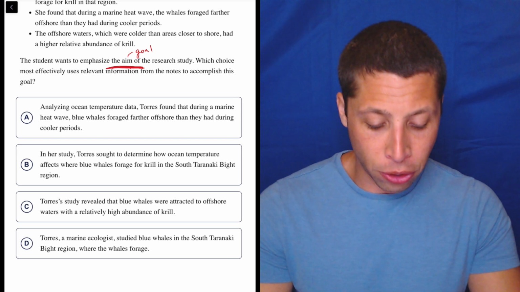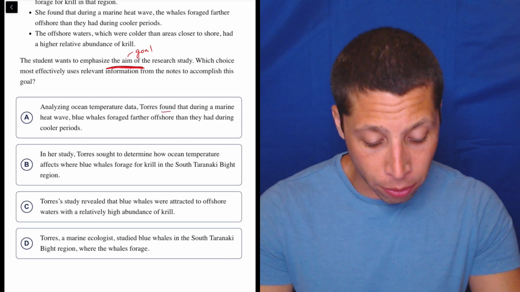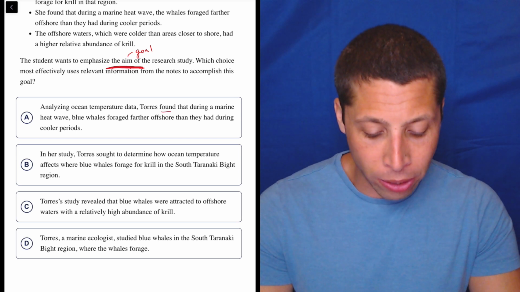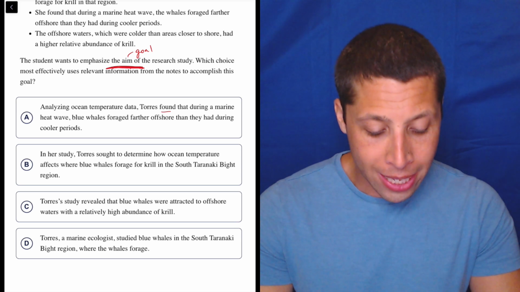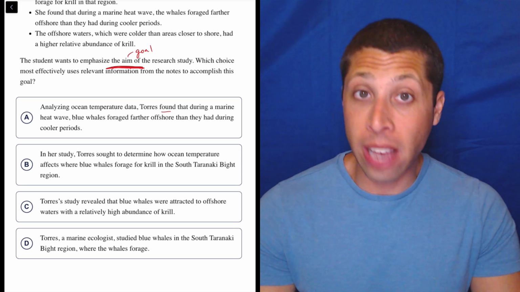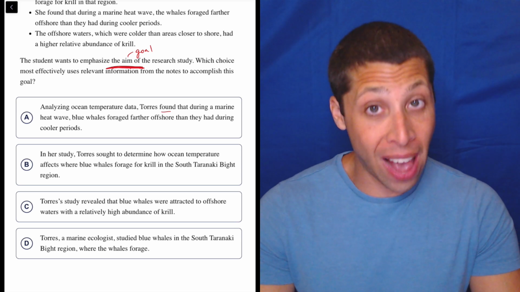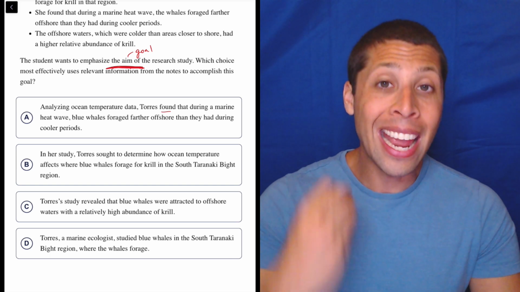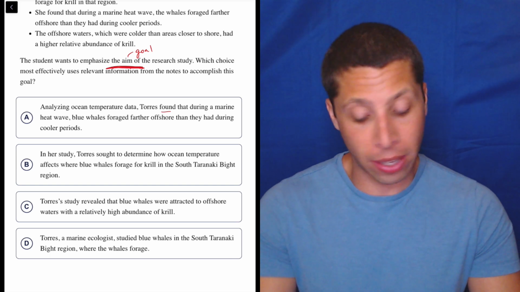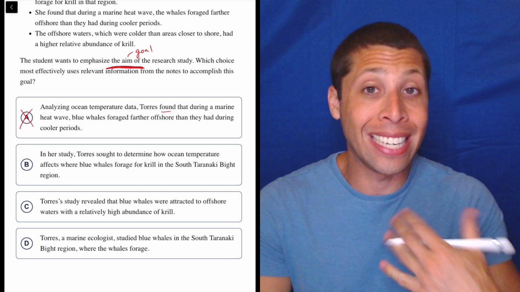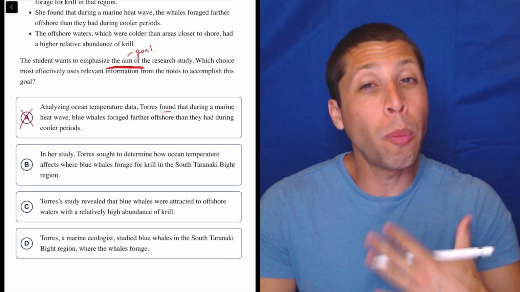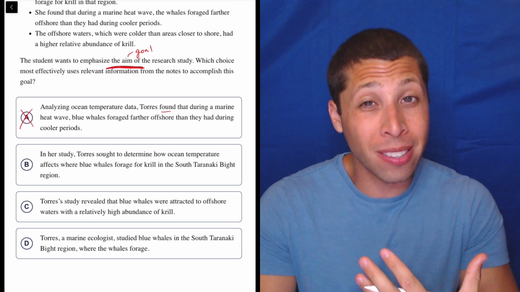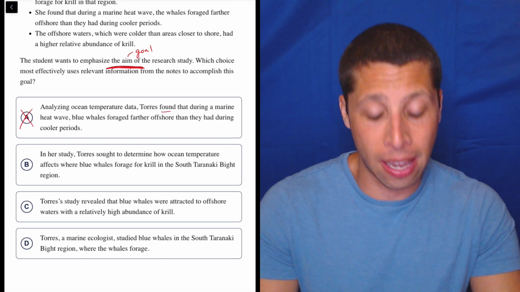Analyzing ocean temperature data, Torres found that during a marine heat wave, blue whales foraged farther offshore than they had during cooler periods. Well, this is definitely about the study. This is about what the study found. So this might be more interesting to you, like, well, what's the conclusion? But the aim is the starting point of all this. And so we don't have that. We have what they did, what they found, but what were they trying to do from the start? Maybe it's the same thing, but we need them to explicitly say that.